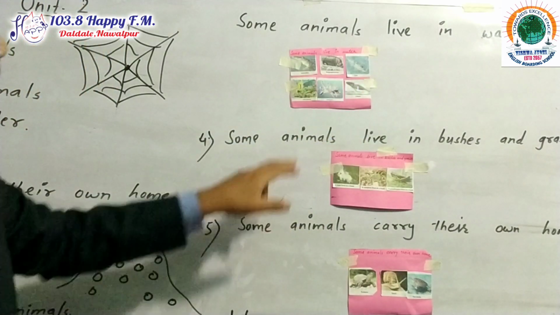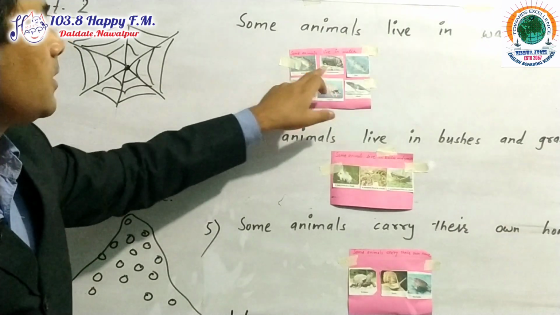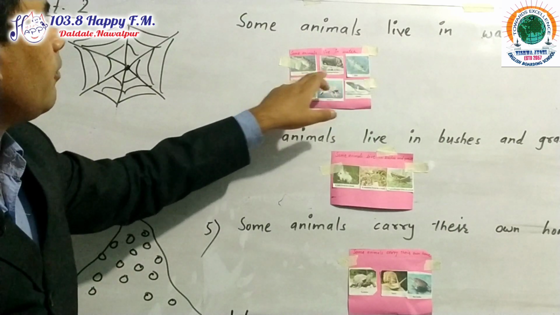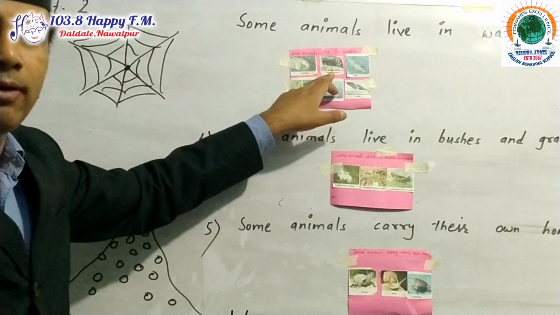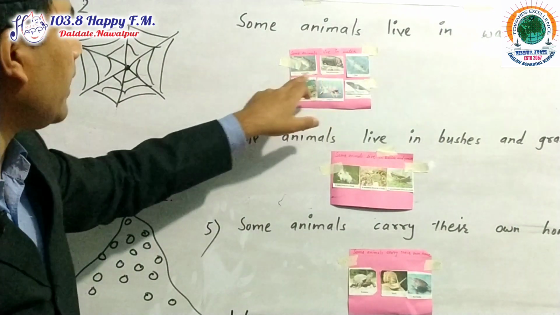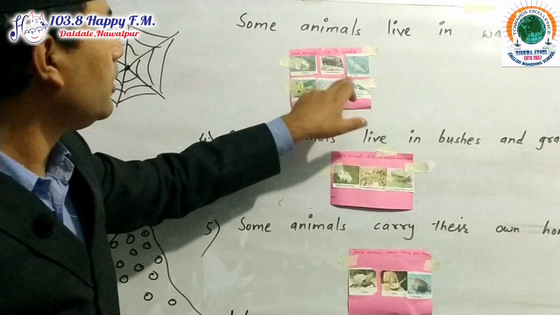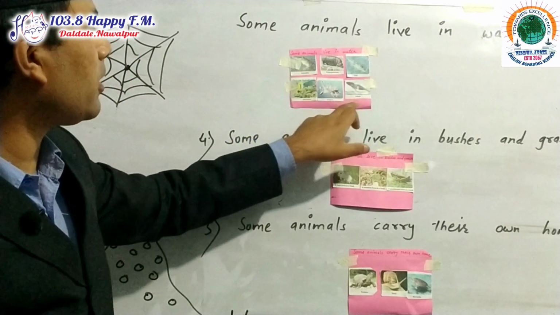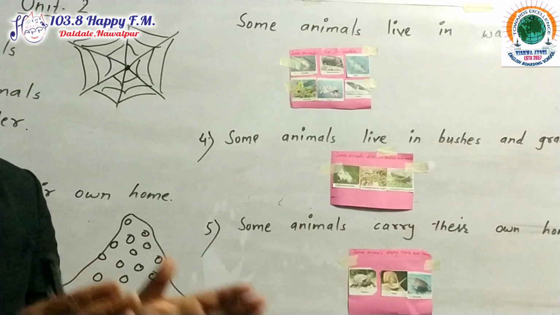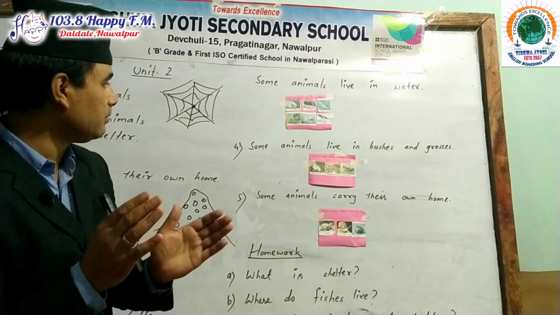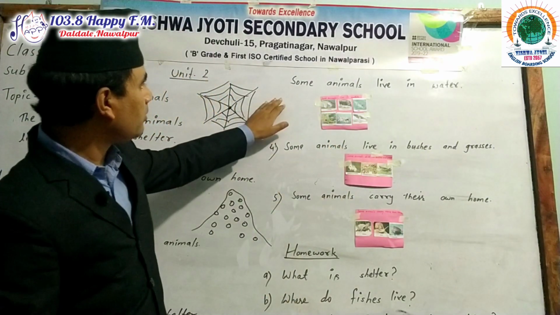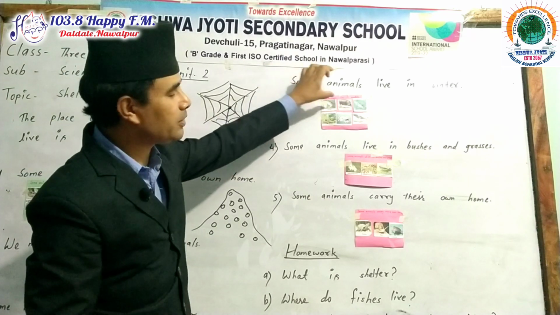Now remember, my dear friends, that crocodile and hippopotamus are amphibians. They are amphibians, means they do not live only in water, but they can live on land also. Hippopotamus and crocodile, these two. But fish, seahorse, octopus and whale live inside the water. So that's why water is their home. Water is the shelter of the aquatic animals. These are the examples of the animals which live in water.